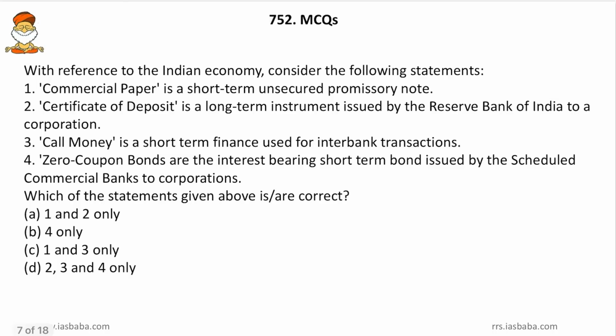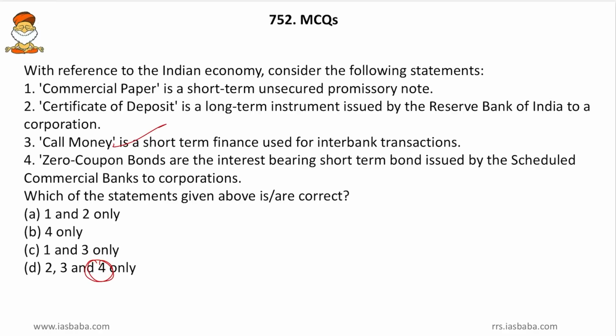Then come to the next one. With reference to the Indian economy, consider the following statements. First one, commercial paper is a short-term unsecured promissory note. Then certificate of deposit is a long-term instrument issued by Reserve Bank of India to a corporation. Then call money is the short-term finance used for interbank transactions. Friends, this is a basic concept, that is the call money market for short-term bank-to-bank transactions, that is the LIBOR, then Sonia and others. So 3 has to be correct. We will search for the options so that we will not waste much time. So here C and D contain statement 3. So we will look for the fourth one so that we can choose between the two.